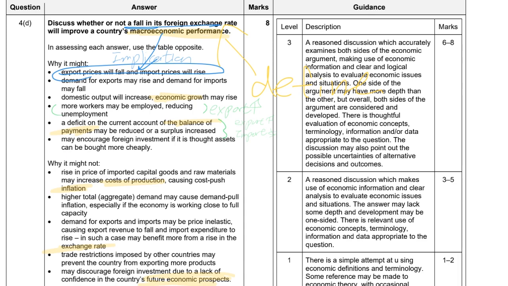But on the other hand, think about it. When the import price rises, that might bring cost-push inflation. Another thing is when X minus M rises, export minus import rises, it will lead to a rise in aggregate demand. Indeed, it might bring us inflation. So this is another thing we have to consider.